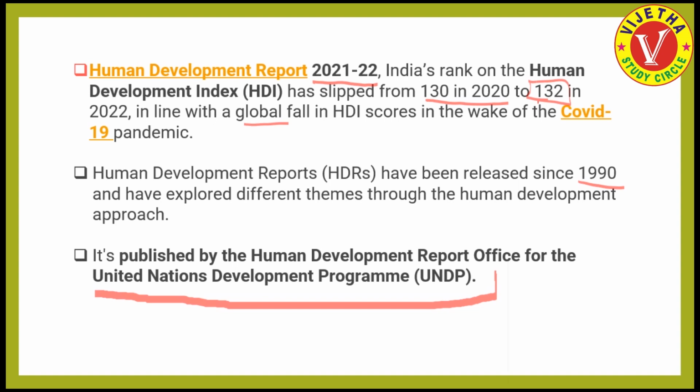But initially in 1990, it was developed by 2 scientists, Amartya Sen and Mahbub ul Haq. These are the 2 people who actually developed this report, and later on the United Nations Development Program took the responsibility to release this report regularly.